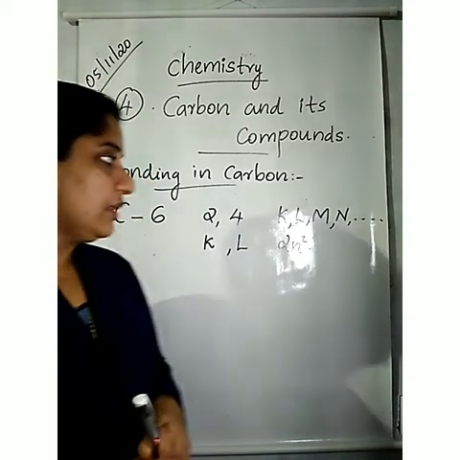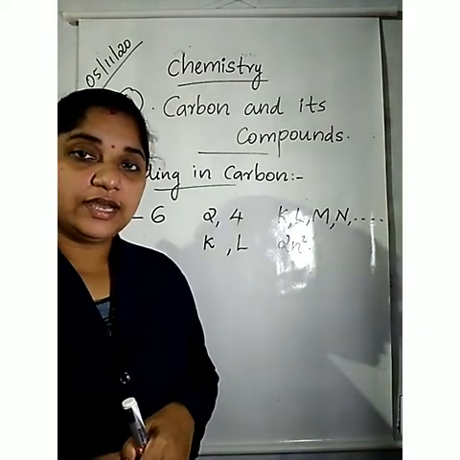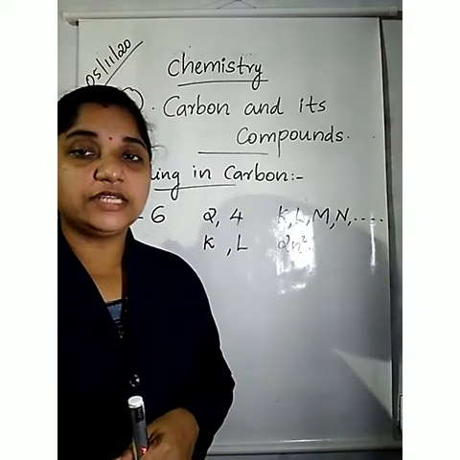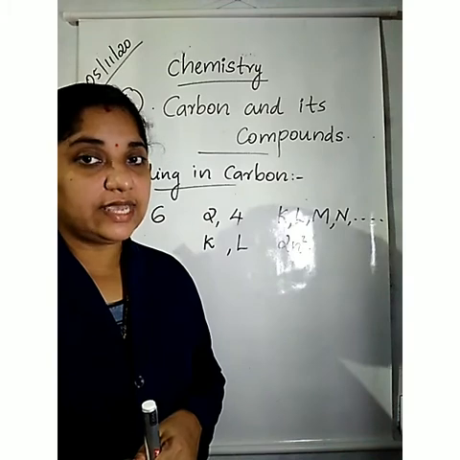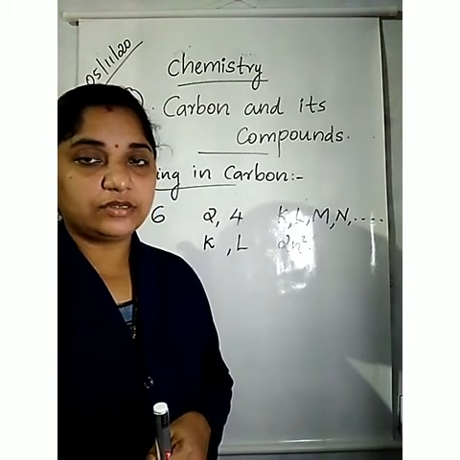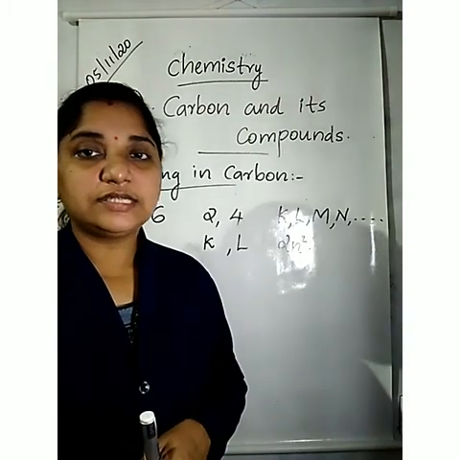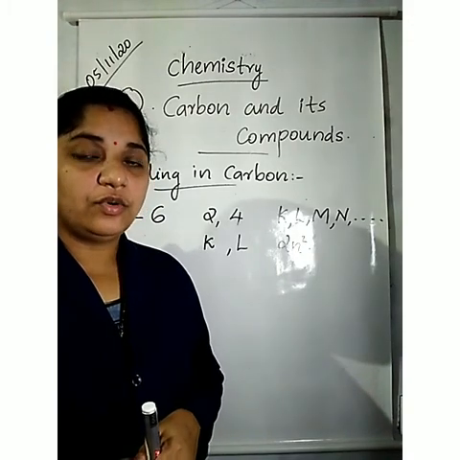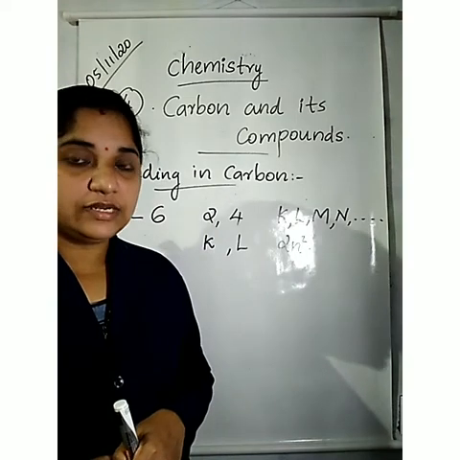Neon has atomic number 10, so its electronic configuration is 2, 8. Its outermost shell contains 8 electrons. That is, it attains an octet. Octet means 8 electrons. That is why neon is stable, and it cannot undergo chemical reactions.